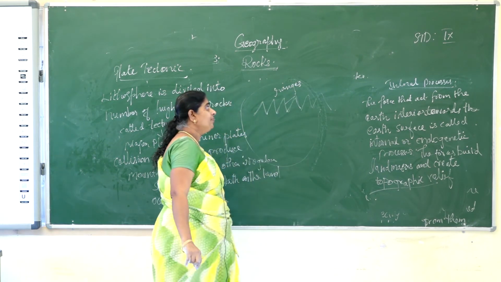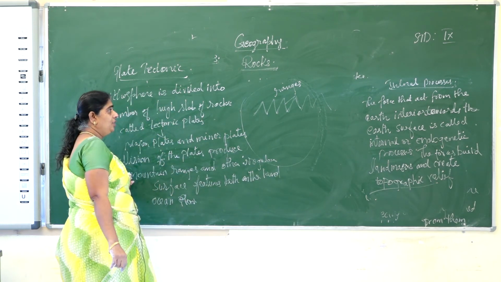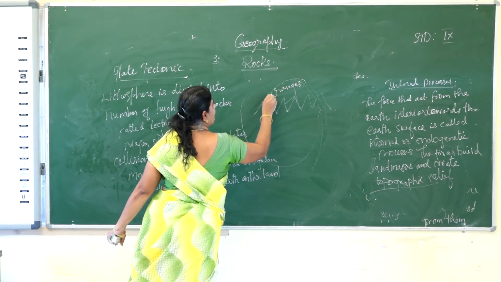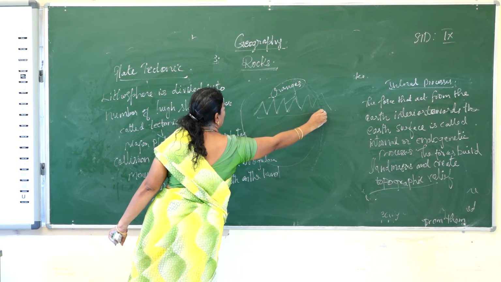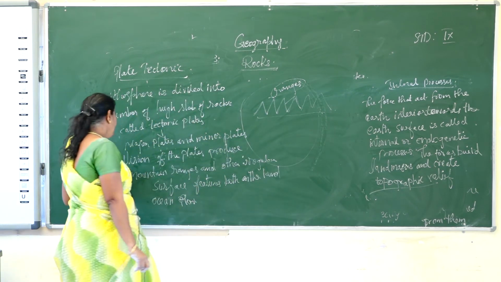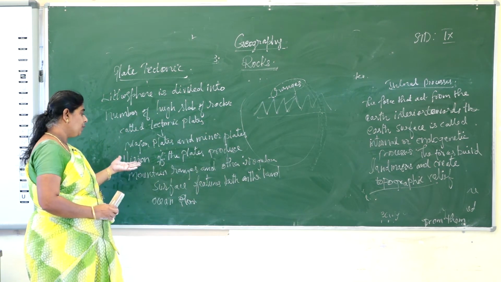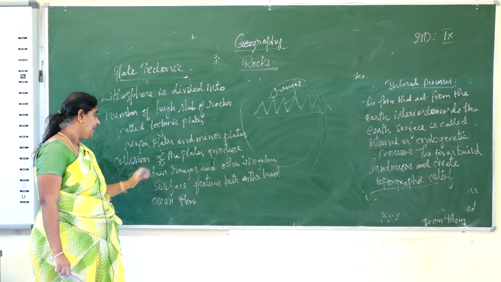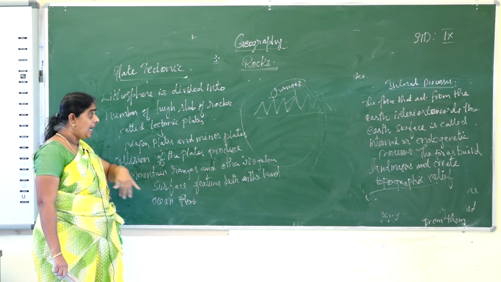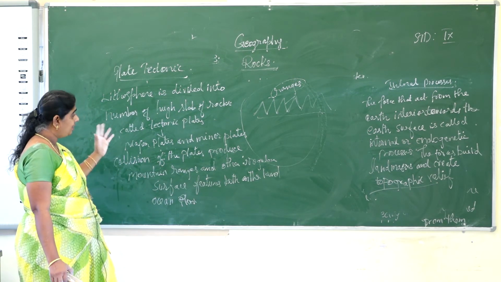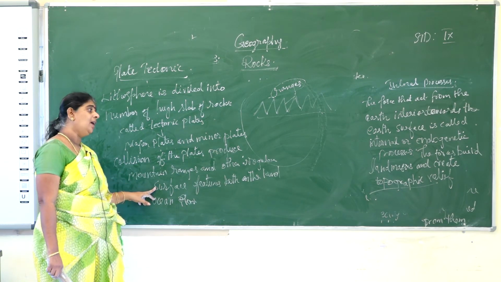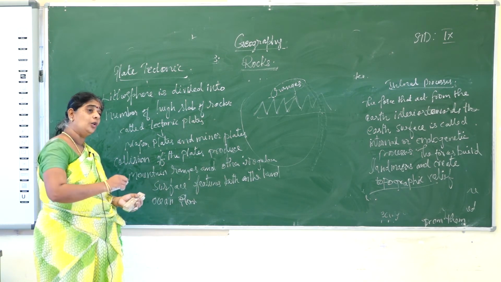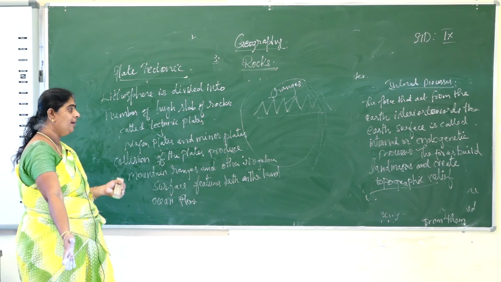This is called a continuous mountain range. So because of this collision of plates, it leads to mountain ranges, and sometimes to other irregular surface features both on land as well as under the ocean floor.